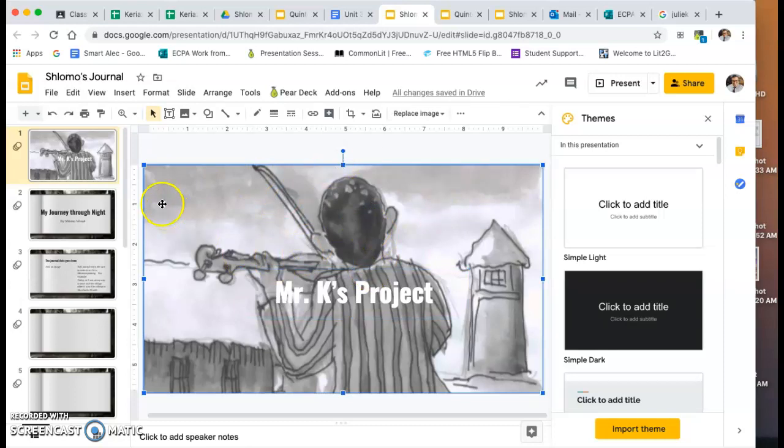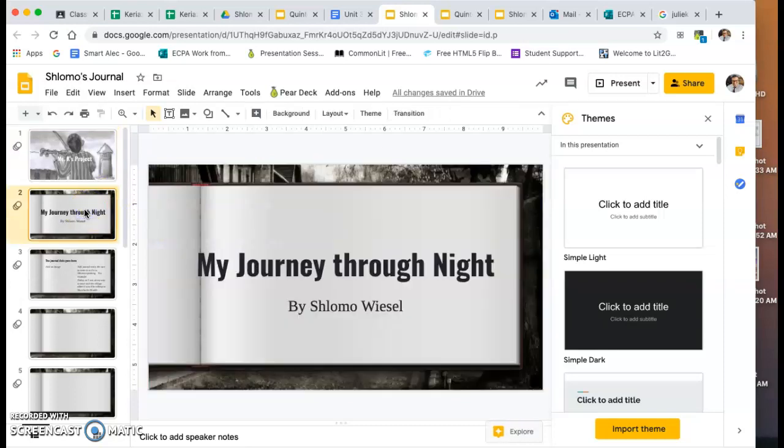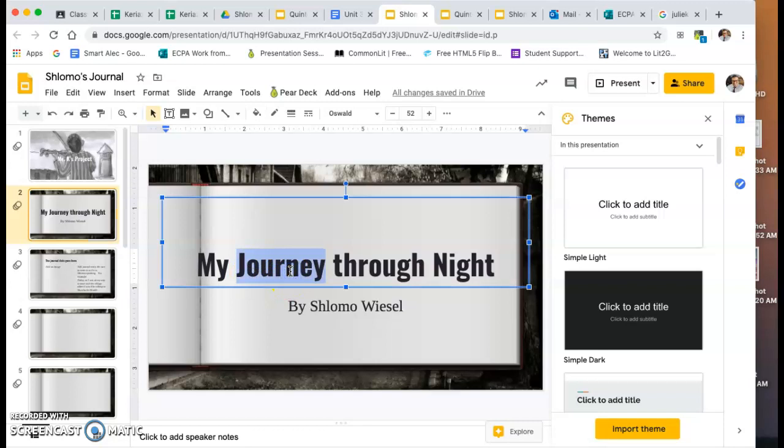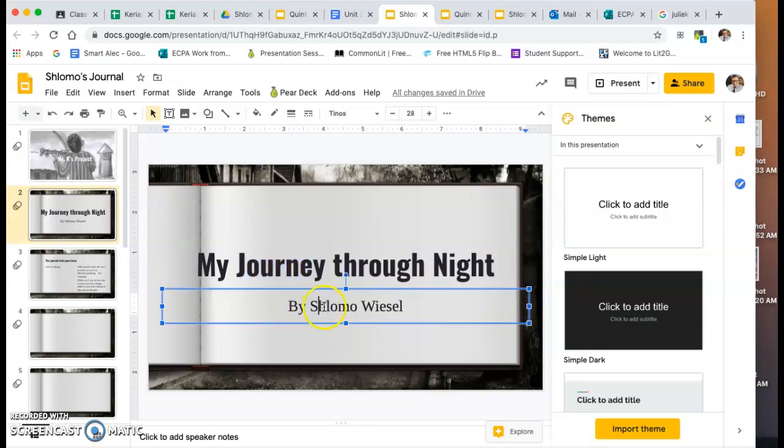Next, the next panel, this is where it starts. So I chose this as a title. You don't necessarily have to use this. You could change this. And remember, this is by Elie Wiesel. So this, in essence, represents his journal. This is an actual journal of his depiction of what occurred.